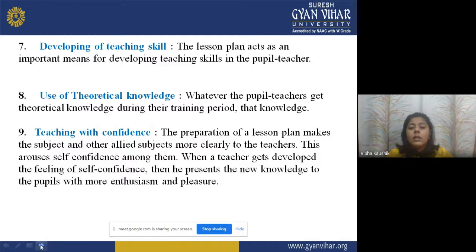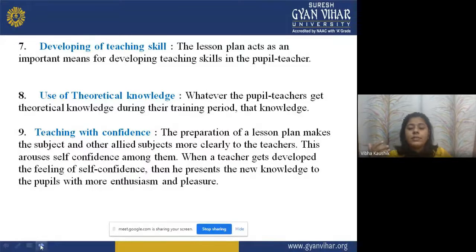Now, developing of teaching skills. The lesson plan acts as an important means for developing teaching skills in the pupil teacher, meaning the teaching skills will be developed in the pupil teacher when the lesson plan is prepared. Use of theoretical knowledge: whatever theoretical knowledge the pupil teacher gets during their training period. Now, the ninth one is teaching with confidence.